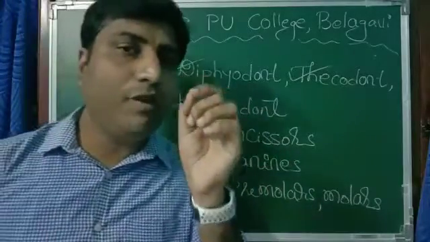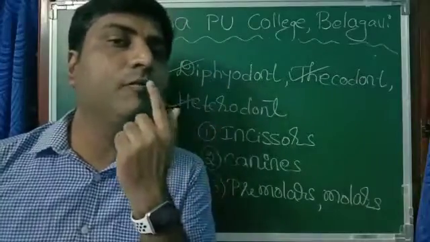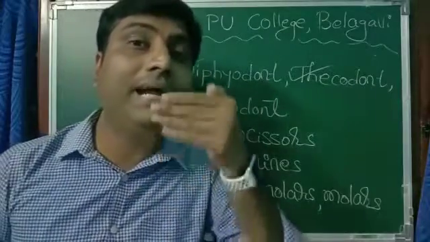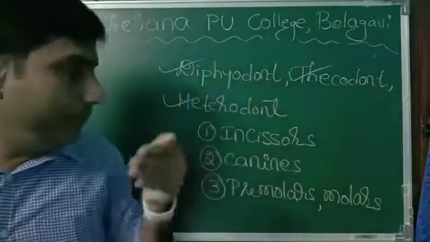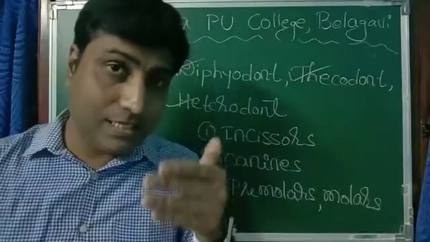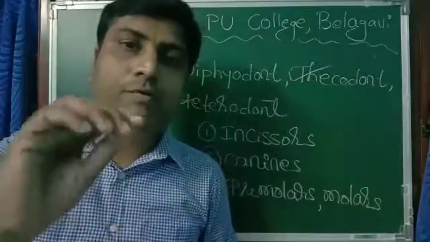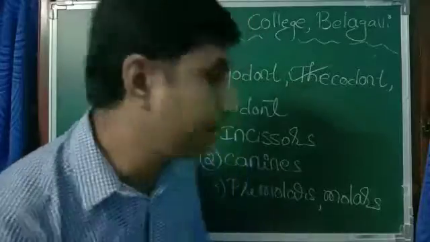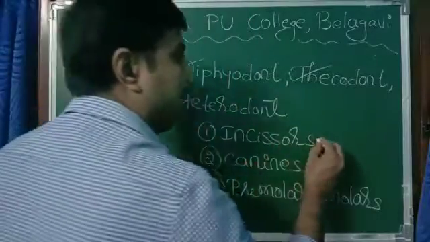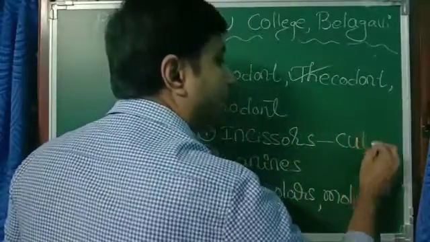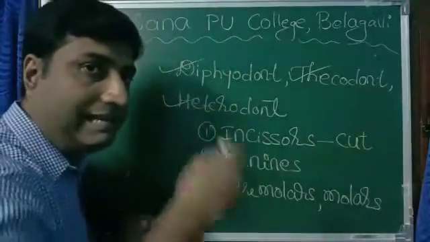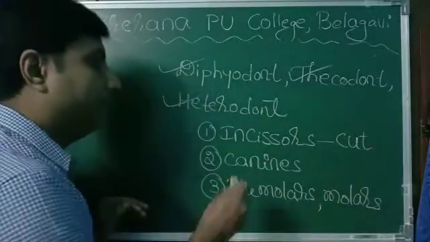Incisors are the flat teeth present in the front portion, flat blade-like teeth. The main purpose of the incisor is to cut the food. Whenever we want to cut anything, we make use of this. So the purpose of the incisor is to cut the food. It helps in cutting the food.